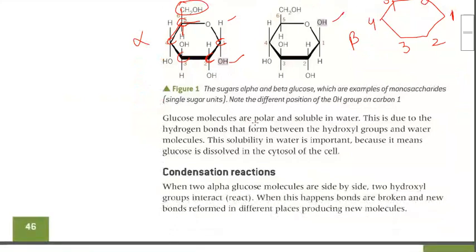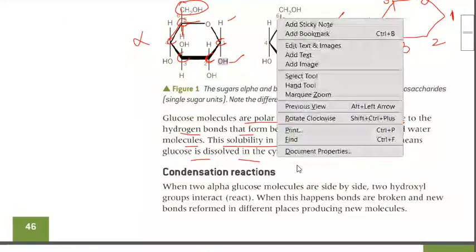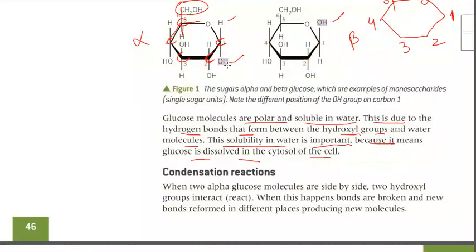The glucose molecules are polar and soluble in water, due to the hydrogen bonds that form between the hydroxyl groups and the water molecules. Their solubility in water is important because it means glucose dissolves in the cytoplasm of the cell. Glucose has OH groups, so it is polar in nature and soluble in water. Because of hydrogen bonding, it is very soluble, and if it dissolves in water, it can dissolve in the cytoplasm also. Okay. Now we will do condensation reaction.